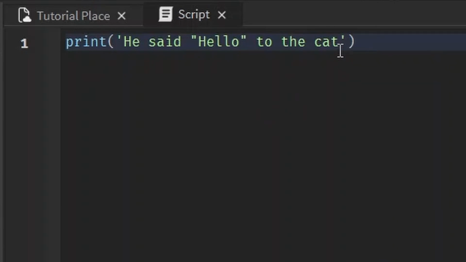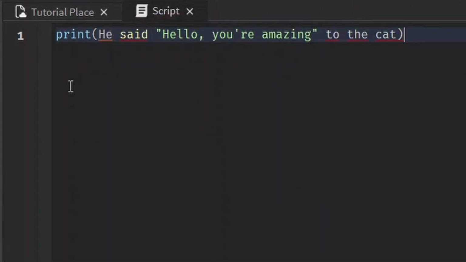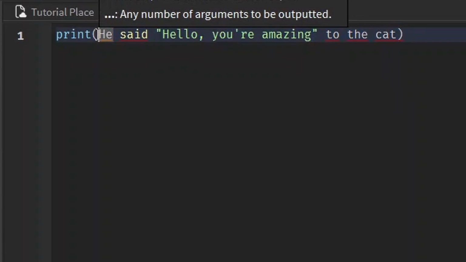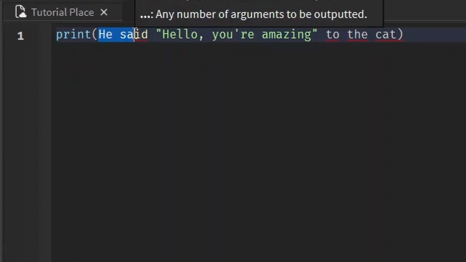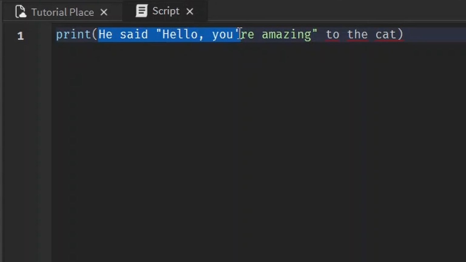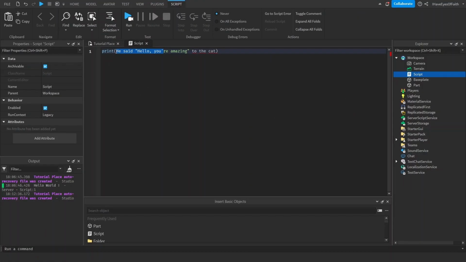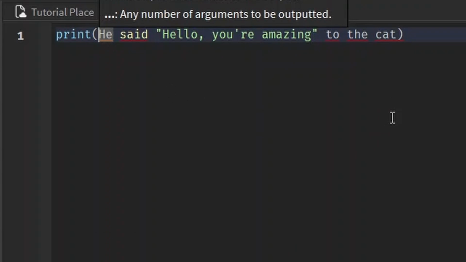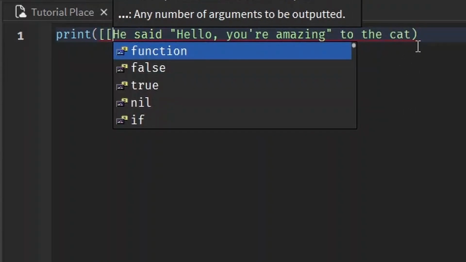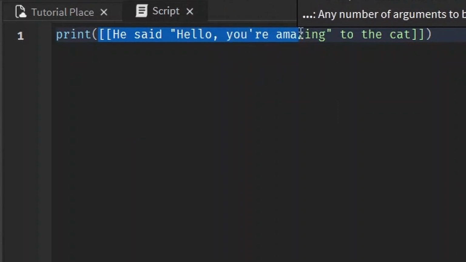But I can see some of you being like, oh, what if I wanted to use double quotes and single quotes? Let me think of an example real quick. What if we had this and we wanted to make this into a string? He said "hello, you're amazing" to the cat. We can't use double quotes because then it stopped right here. We can't use single quotes because then it stopped right here. Well, first of all, you have really nice grammar. Second of all, there's a third method of making strings, which is using double square brackets. Use double square brackets, and bam, it's also a string.